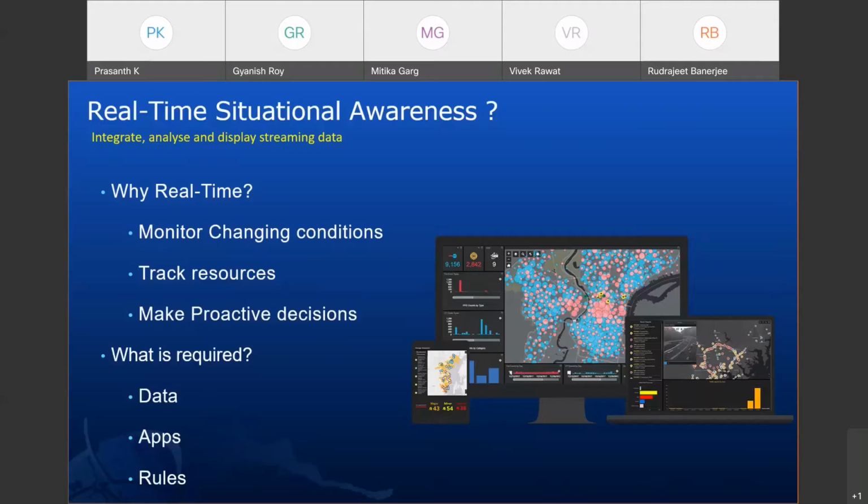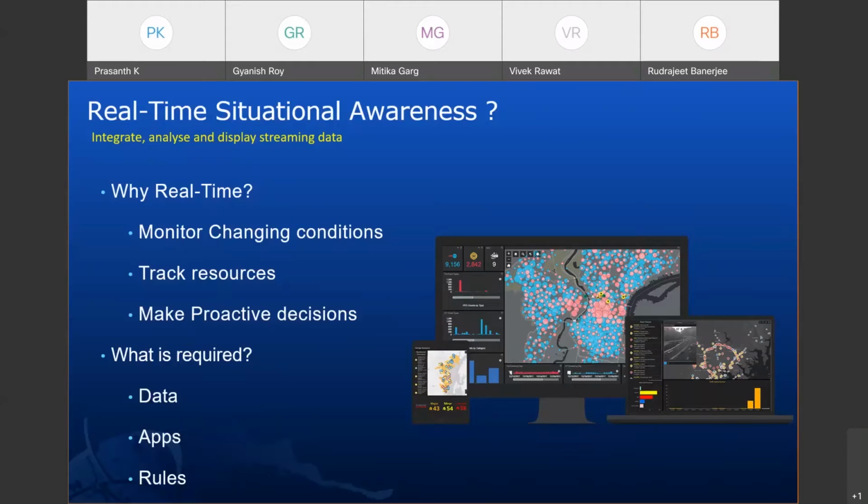Once we have data, we would need a set of applications to analyze and take a decision and act upon it. It can be a mobile application or a web-based application, so we would need applications also. And these apps will have specific workflows following a set of rules that is set by the organization. Hence, it is a tailored experience that we need for a complete solution on situational awareness.